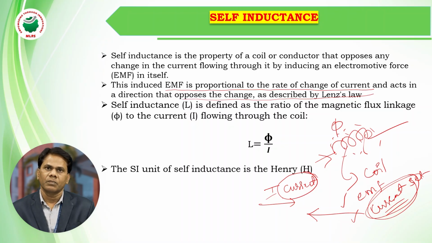That is the property of a single coil. It is given by L equals phi by I, where phi is the flux and I is the current passing through the conductor.